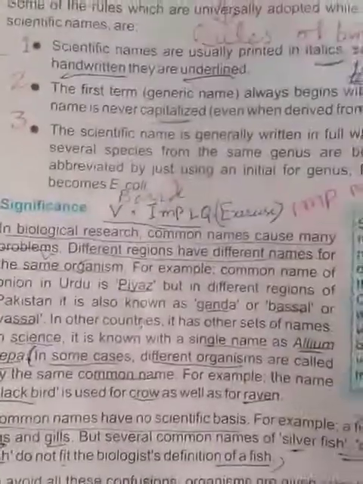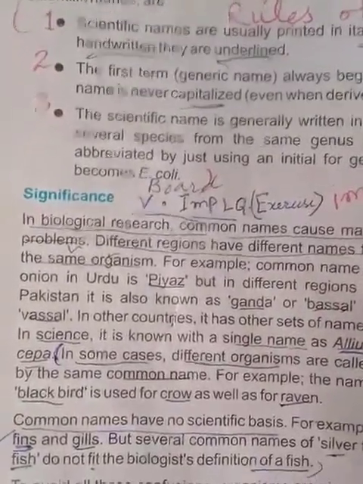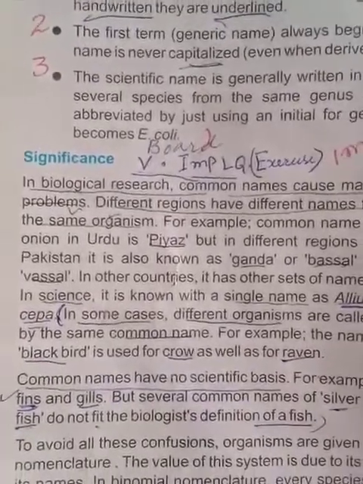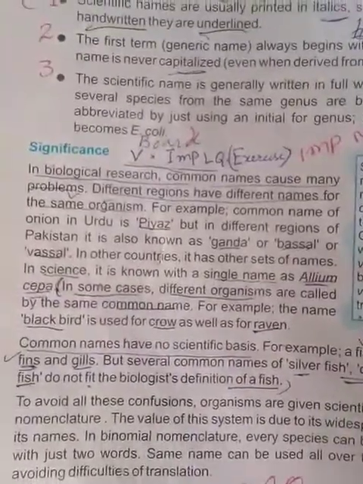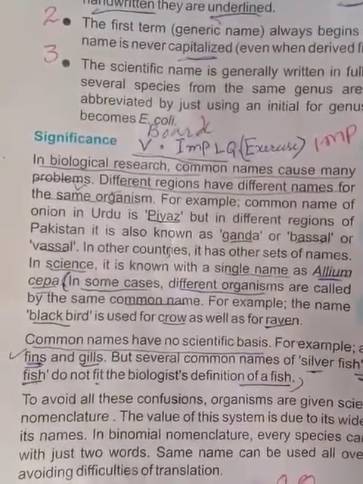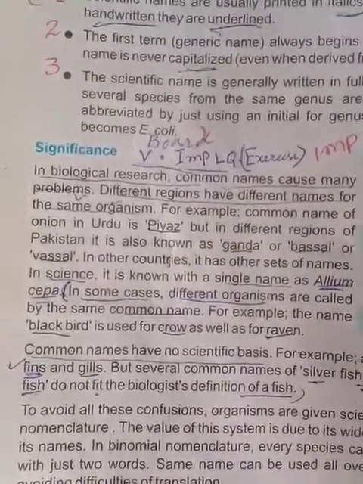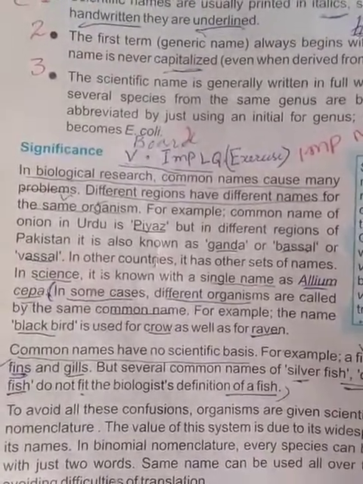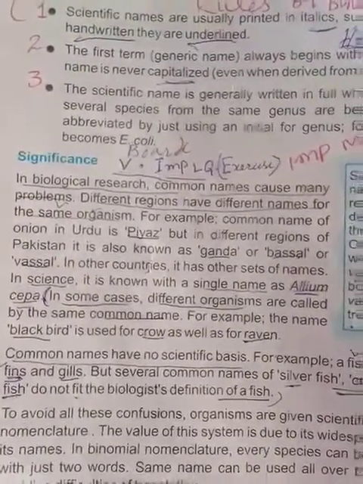Now we move to this important topic, significance. Write the significance or importance of binomial nomenclature. This is a long question. In biological research, common names cause many problems. For example, different regions have different names for the same organism.